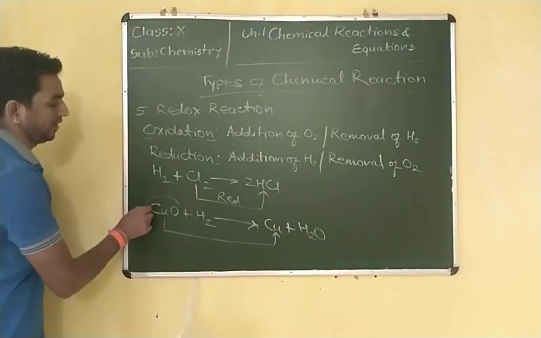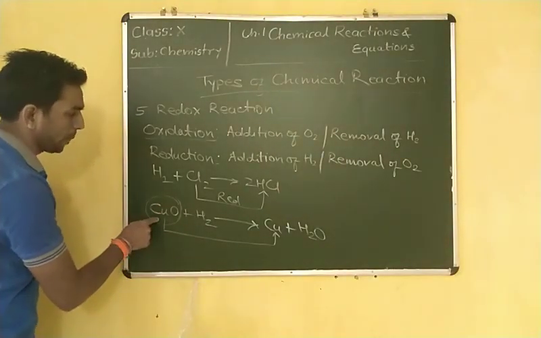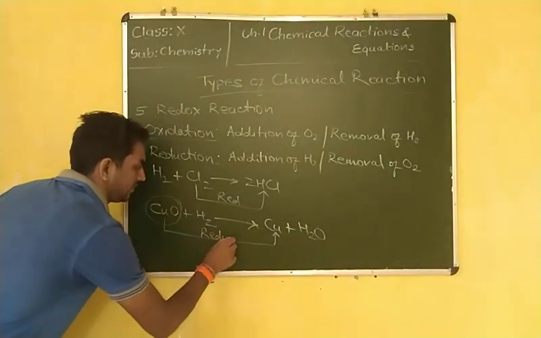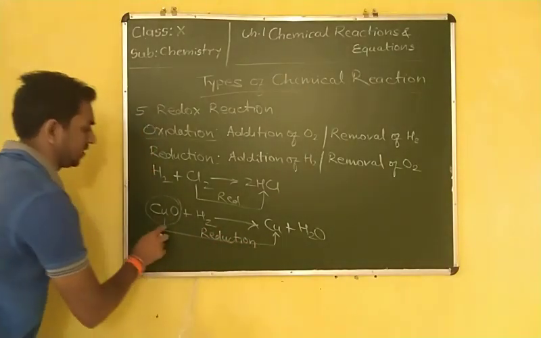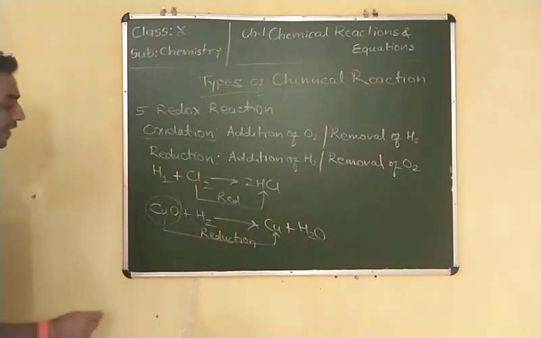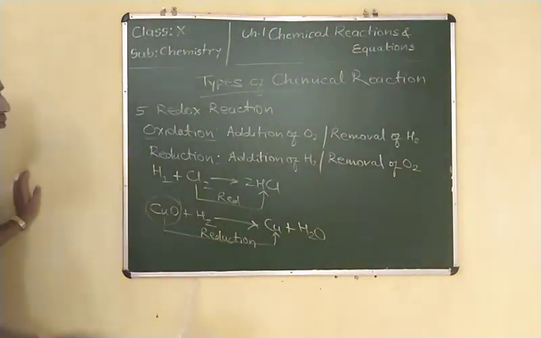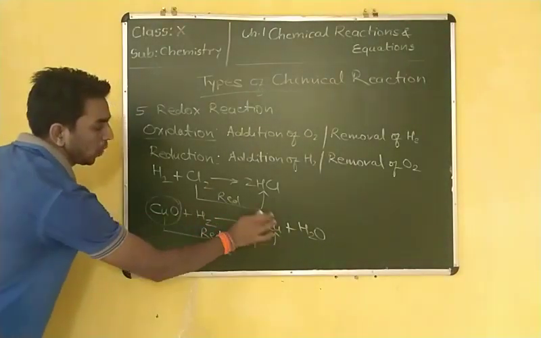We can also say that copper oxide is reduced into copper.